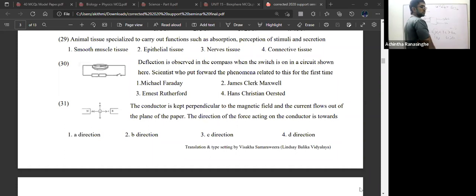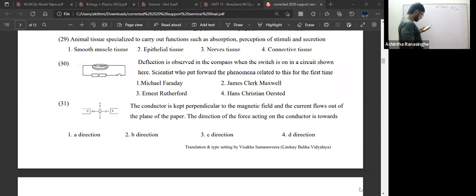Absorption, perception of stimuli, secretion, pressure withstanding, stretching, all those factors come. Filtration, right? In the glomerulus, there is a Bowman capsule. In the Bowman capsule, there is epithelium. So ultrafiltration takes place at the Bowman capsule. Filtration is also a function of the epithelium tissue. Stretching comes at the urinary bladder. When the urine collects, the bladder expands. So there's a stretching function.